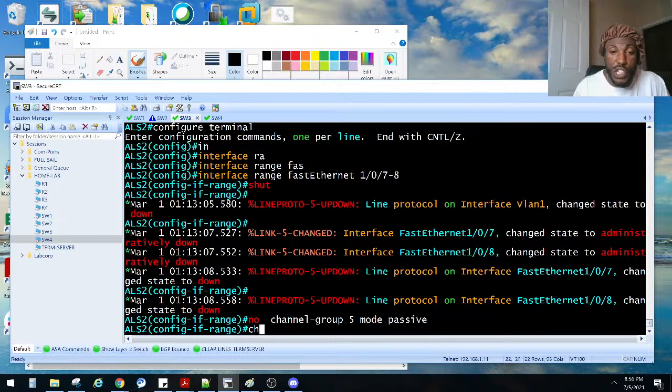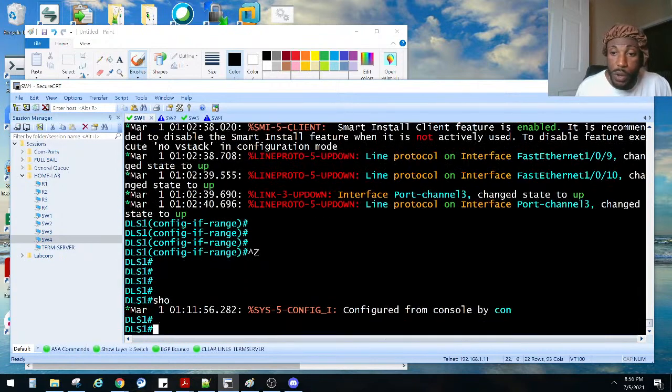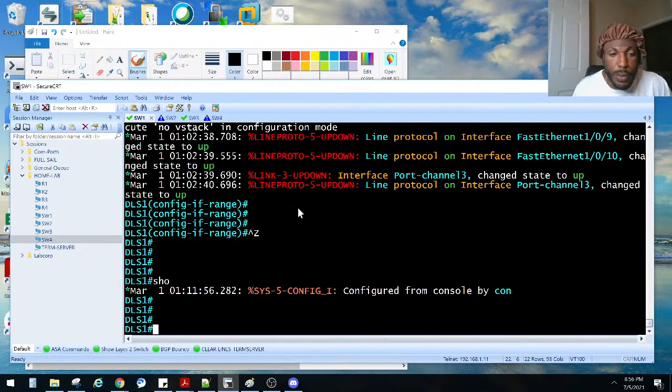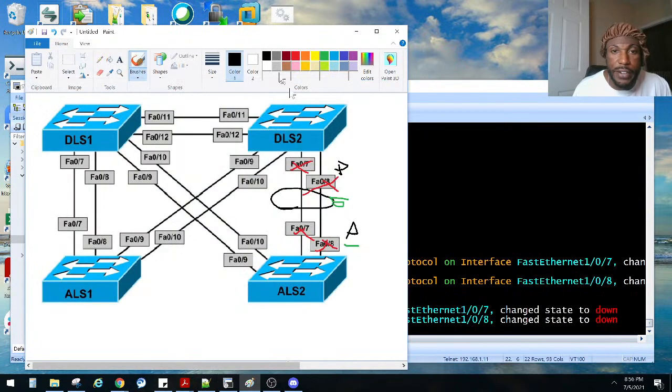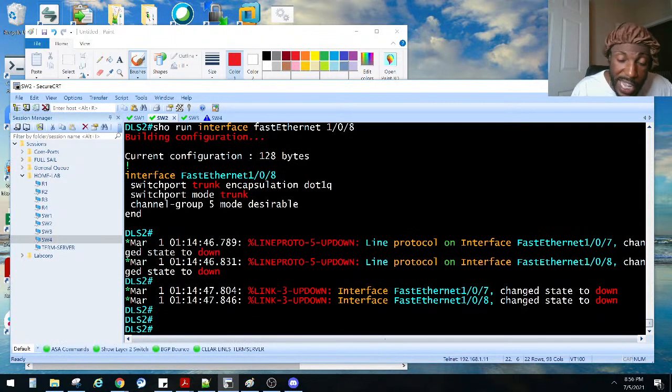And now we say channel group. You know what? Let's do this. I want to shut the other side down too before we do all of that. Oh, the port channel? No, we didn't. So what is it? DLS2. I'm gonna shut this side right here down before I do all of that. That's just how I work, man. Like I said, I used to run into stuff all the time until I shut it down, do my configurations, then bring up the physical interfaces, then it'll come up.